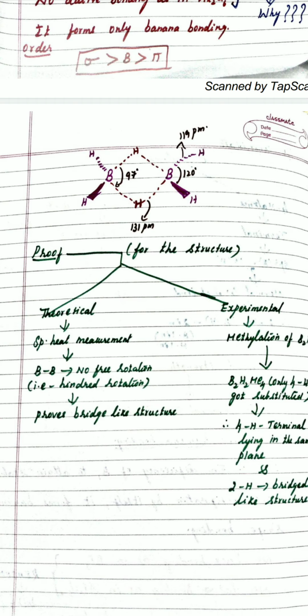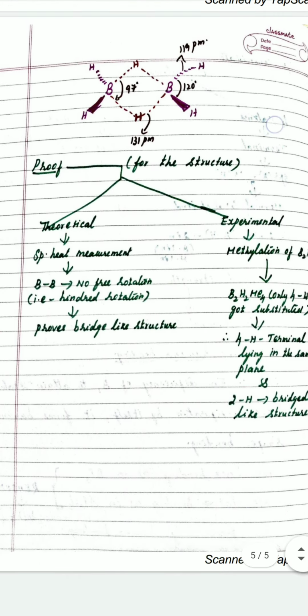One is the theoretical proof, the other one is the experimental proof. In the theoretical proof, the specific heat measurement says there is absolutely no rotation, or only hindered rotation, between boron and boron. Free rotation is not possible. Therefore, it proves that a bridge-like structure is there. That is not a normal bond, something else is there.